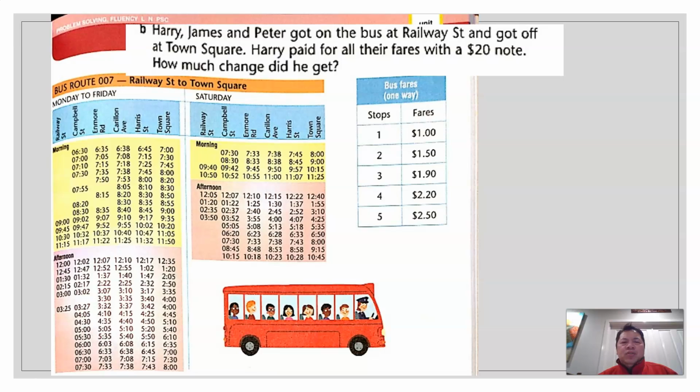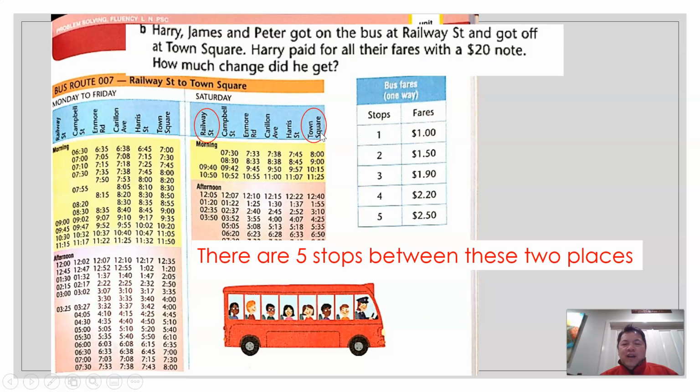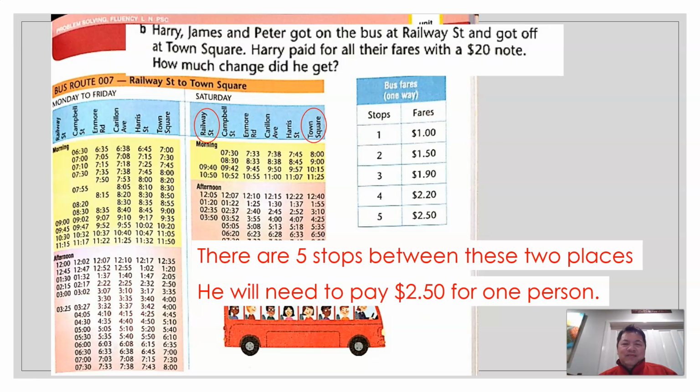Harry, James, and Peter got on the bus at Railway Street and got off at Town Square. So Railway Street to Town Square. How many stops are there? 1, 2, 3, 4, 5. So there are 5 stops between these 2 places. In other words, each of them has to pay $2.50.